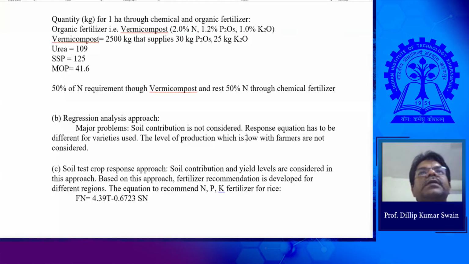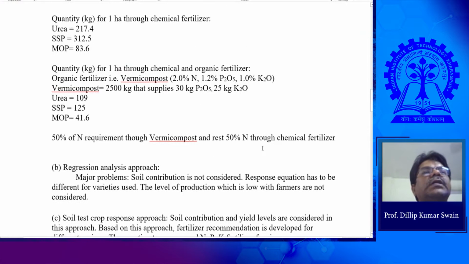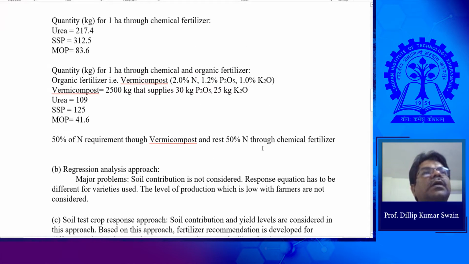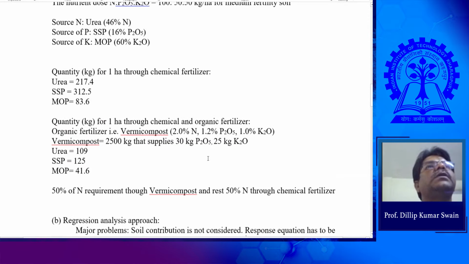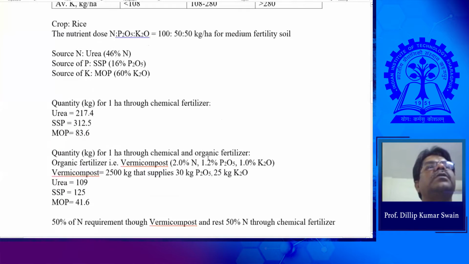We'll start the lecture now. So this is regarding the nutrient recommendation. That means now how to calculate the quantity of a particular nutrient for a particular crop. We discussed last class how we can calculate the nutrient requirement, based on the